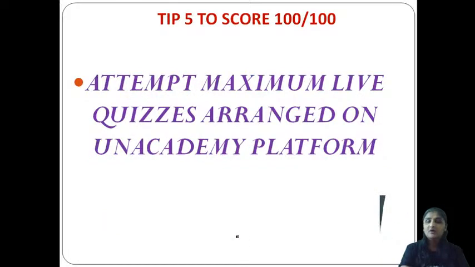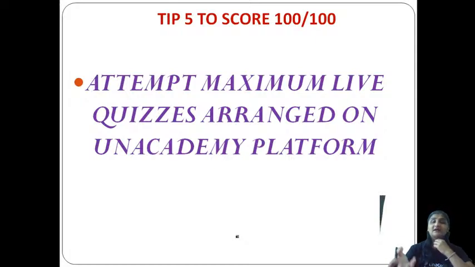Okay, fine. So the fifth tip, last but not least: attempt maximum live quizzes on the Unacademy platform. You must be having so many apps where you can take different mock tests. Apart from the questions which you have done from the practice papers, you have to solve live quizzes.